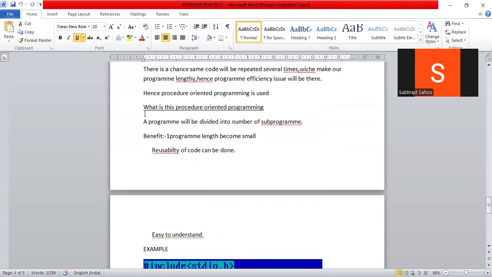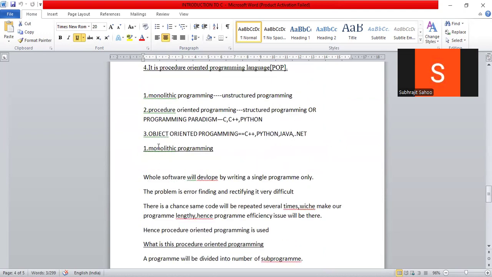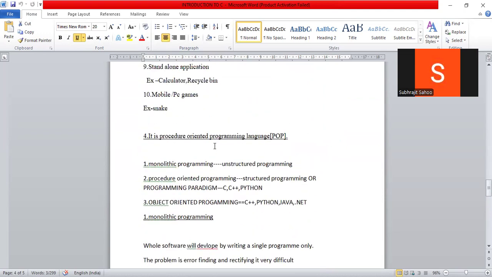What is procedure oriented programming? What do you mean by monolithic programming? Why is C procedure oriented programming, POP? C supports POP. All these things we have already covered in the last class.